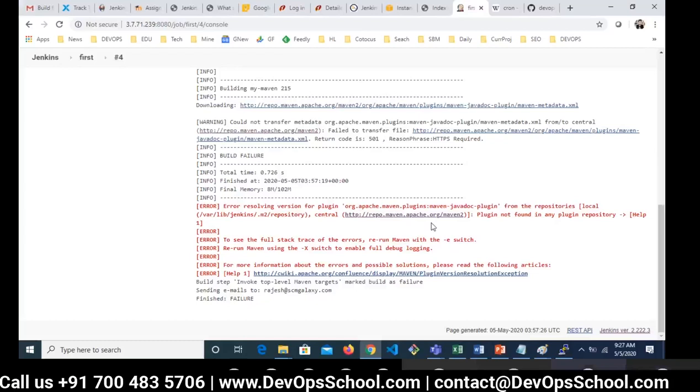Anyone? I think one of the Maven dependencies cannot be found in the Maven repository. Yes, yes. But before that, one step back. Okay. So guys, let me tell you here.